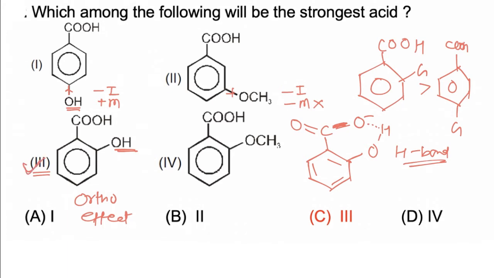While in case 4, the ortho effect is present but hydrogen bond is not present. The carboxylate anion is not stabilized by hydrogen bonding, and hence third is most acidic, and the correct answer is C.